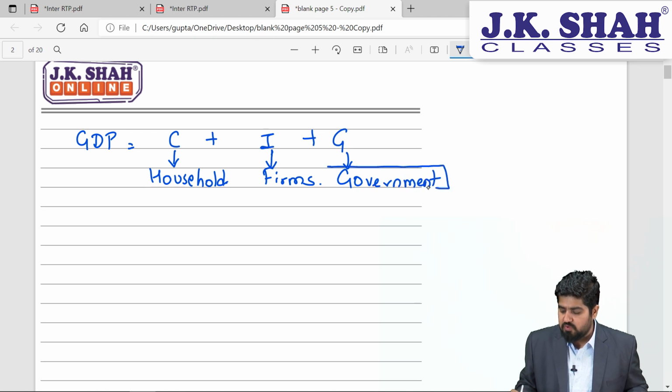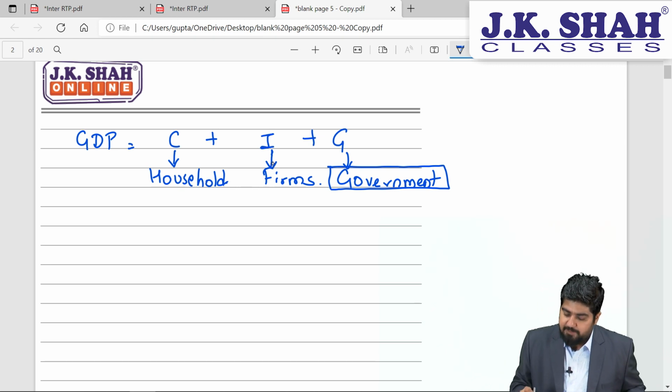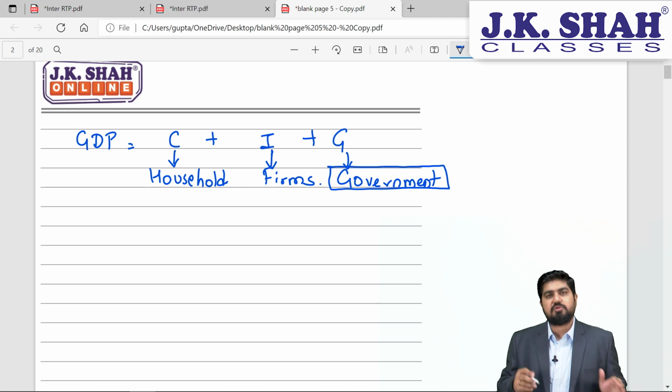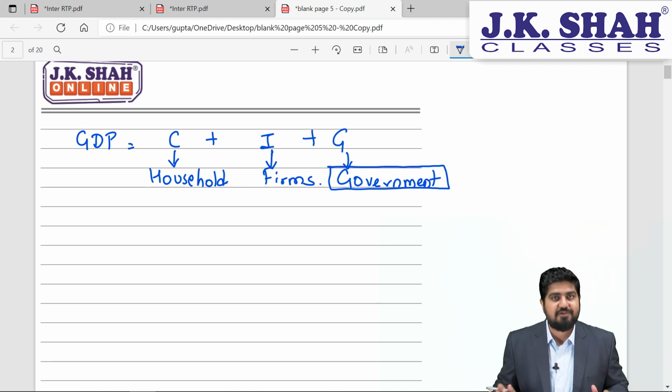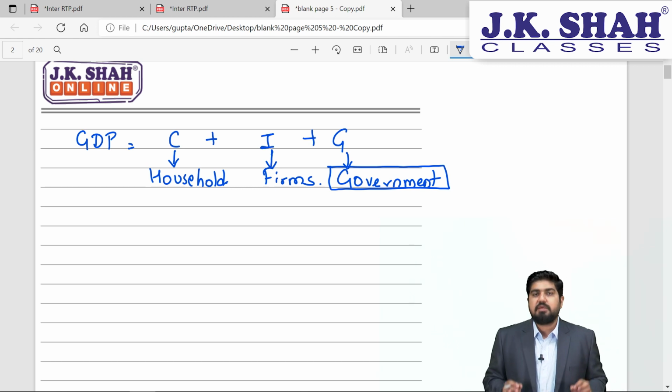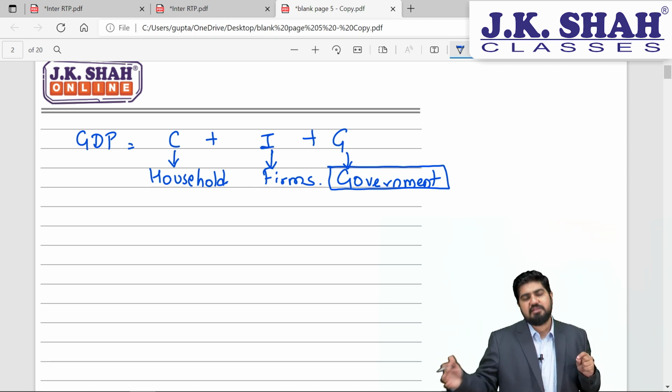Now, when we talk about government, what is government's role? Let's suppose there are only capitalists in the market, that is only investment expenditure is done, there are only firms in the market. Will they be thinking about the welfare of the economy? The answer is no. They will be only concerned about the profits. Excessive profit orientation will result into recession and ultimately depression. That's why government is very much necessary.